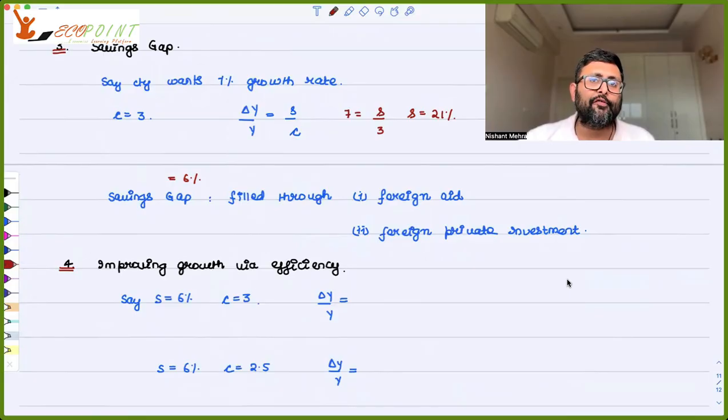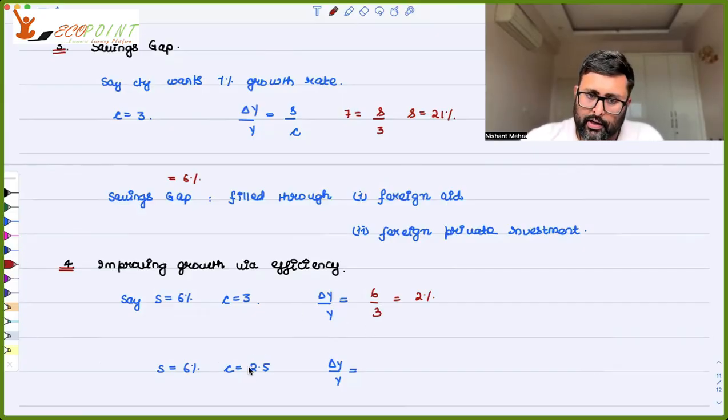By improving efficiency, you mean that you are going to reduce the capital output ratio. That is, you are reducing the amount of capital required to produce the same level of output, right? For example, the savings rate is 6%, and earlier the capital output ratio was 3, so you were having growth of 2%.